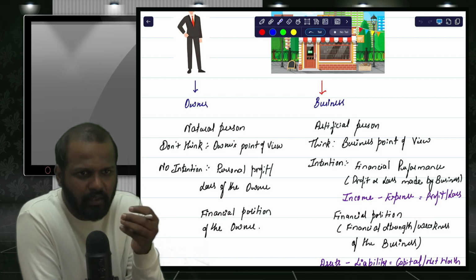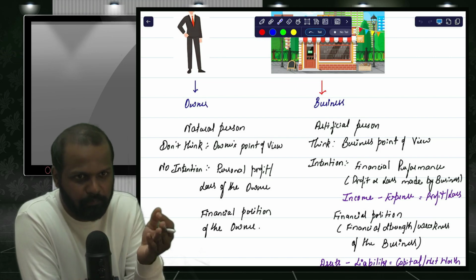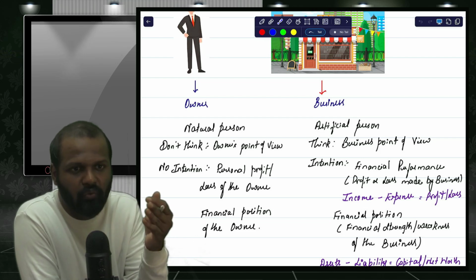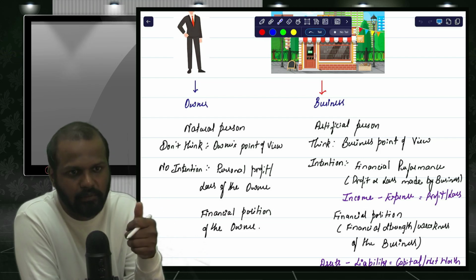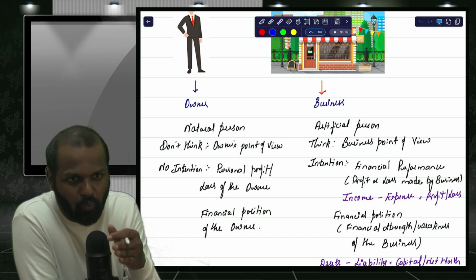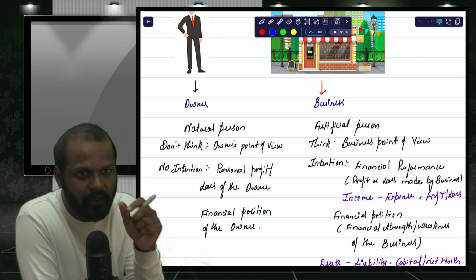See, it's just like the performance of a student is pass or fail. Same way the performance of the business, financial means in money terms. What is the performance of the business? Has that business made a profit or has it made a loss in a particular period or in a particular year?